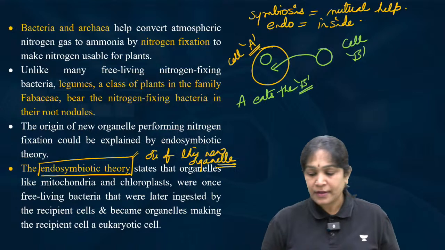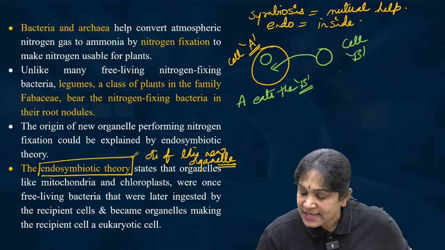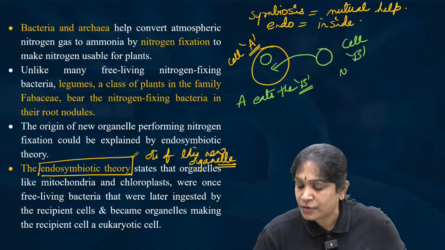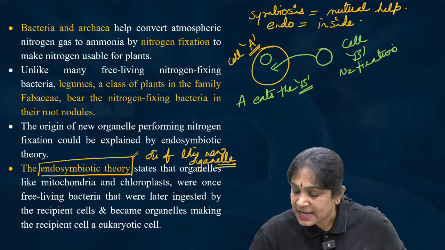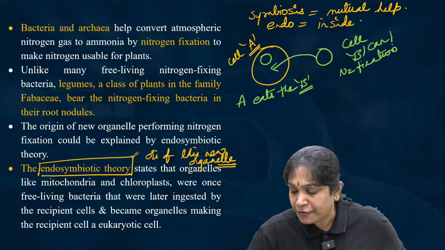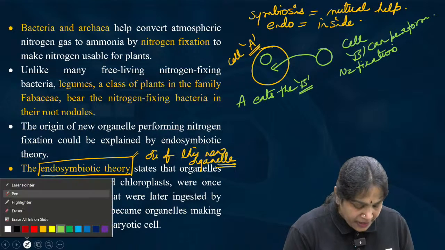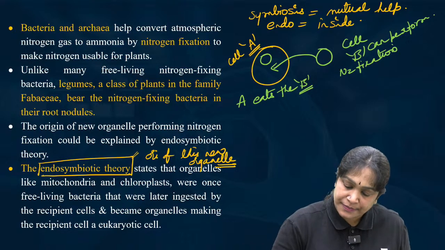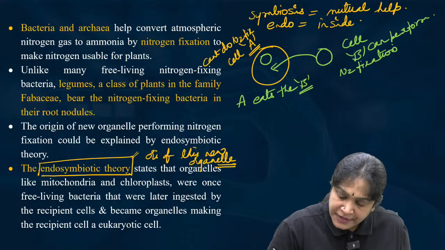Got it? Now this B cell was capable of performing nitrogen fixation. The cell B can perform nitrogen fixation. Cell A cannot perform nitrogen fixation.